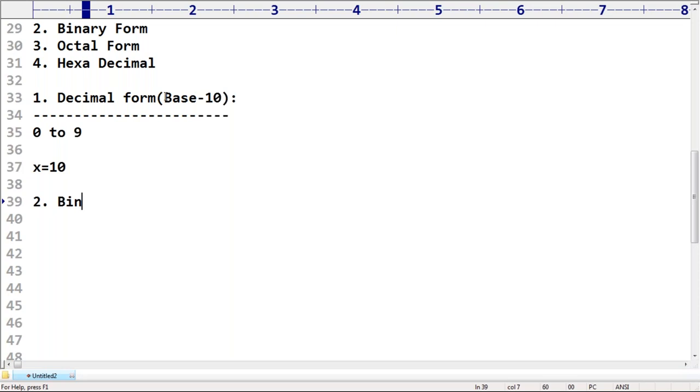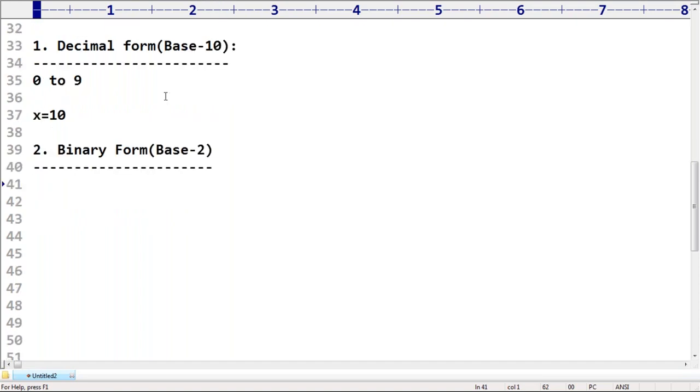The second one is binary form. Binary form means base 2. Sir, what are the allowed digits? Can anyone please tell? 0 and 1. Sir, if I take x is equal to 1 1 1 1 and print x, what is the output? Please respond.